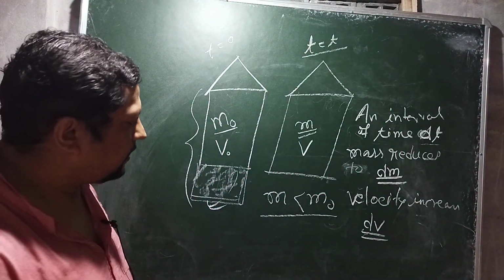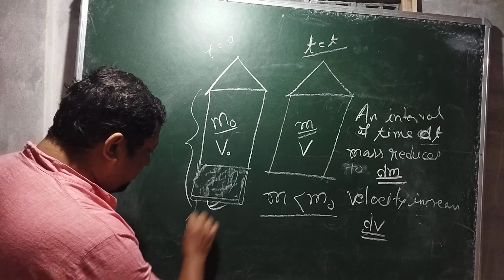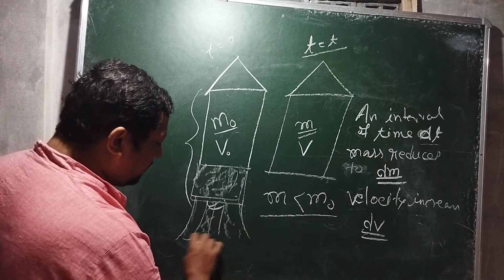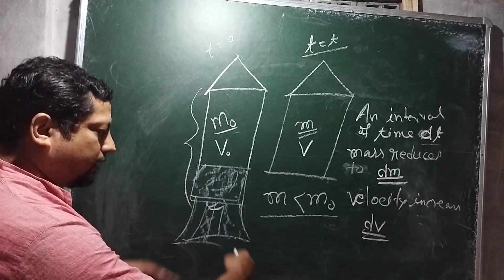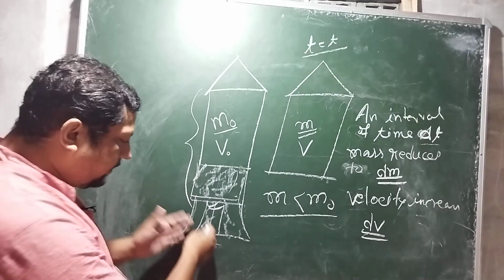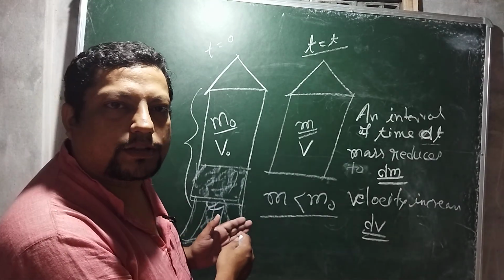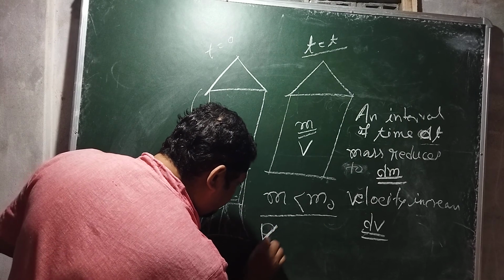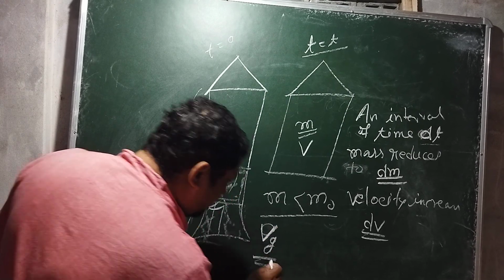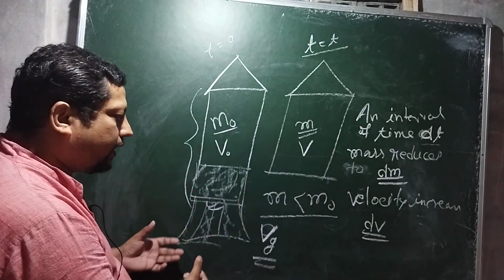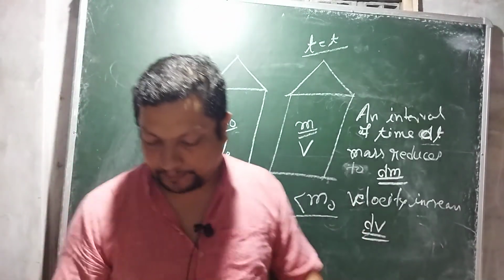And the gas exits from here, so there will be a certain velocity of the gas. The gas is coming out from the rocket, and it also has a certain velocity, and that velocity is vg. This is the gas which is coming out from the rocket, and its velocity is vg.